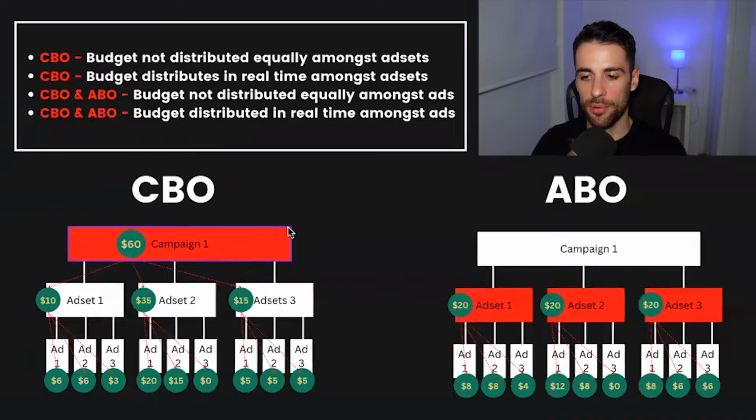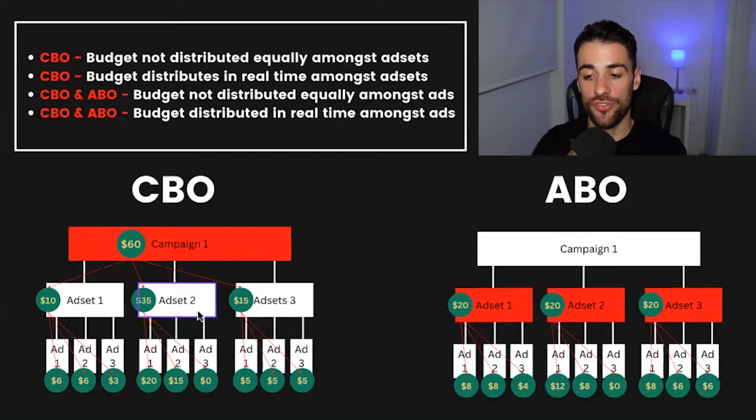So let's look at that as an example. Let's say as an advertiser, I am given $60 to spend on a new campaign. If I choose a CBO campaign structure, I'm going to set that $60 budget at the campaign level, and Facebook's going to automatically determine how it sees fit to distribute that budget amongst my ad sets. So you can see here, obviously ad set 2 is doing better. Facebook's decided to give it more proportion of the budget. Ad set 1's not doing well, so it's got a much lower proportion of the budget. And then ad set 3 is somewhere in the middle. That's Facebook controlling that. I don't have any control over that.